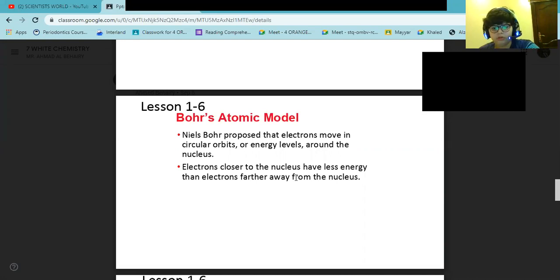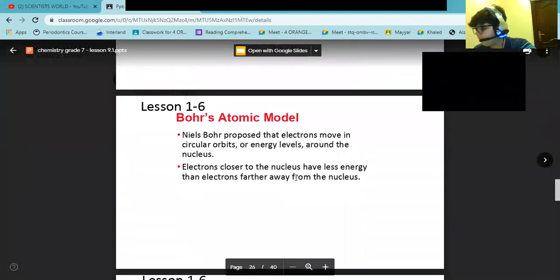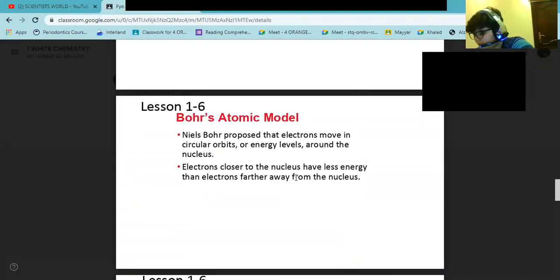The things that I said before were not that important, but the only important thing is the key date of Niels Bohr, which is 1885 to 1962. Electrons in the Bohr model.